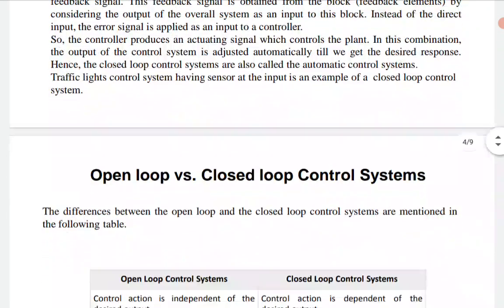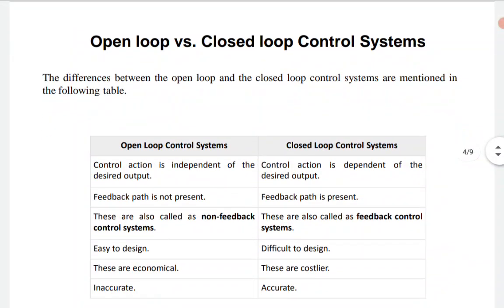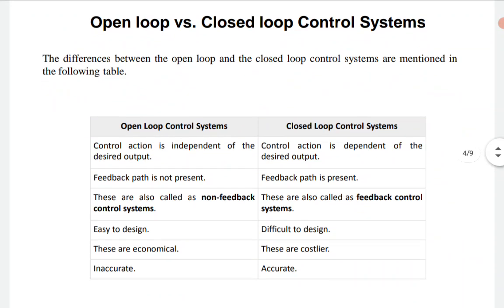Okay. Now, what is the classical difference between an open loop control and a closed loop control system? Here, in case of open loop control, the control action is independent of the desired output, obviously, and for a closed loop control system, the control action is dependent on the desired output. Obviously, from the diagram and from the principle, we can make this comment. In an open loop control system, there will be no feedback path. In case of a closed loop control system, a feedback path must be present, then it is called feedback, otherwise it is not.